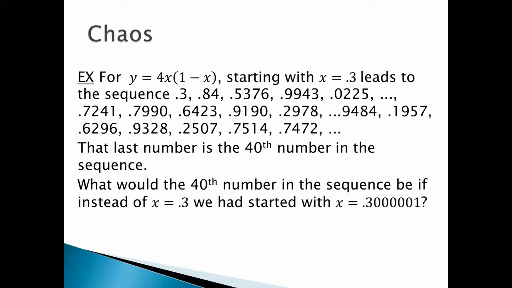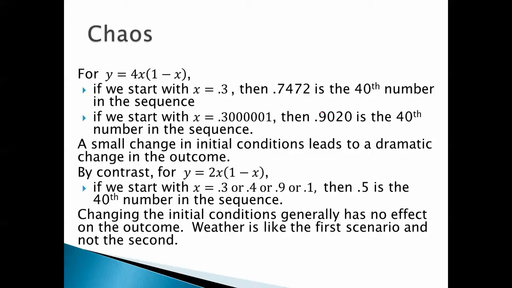How about this? 0.3000001. What's the 40th number in the sequence going to be? Is it going to be anywhere near 0.7472? Not really. It turns out to be 0.9020. So notice, if we start with x equals 0.3, 0.7472 is the 40th number in the sequence. If we start with x equals 0.3000001, then 0.9020 is the 40th number in the sequence. A small change in initial conditions leads to a dramatic change in the outcome.